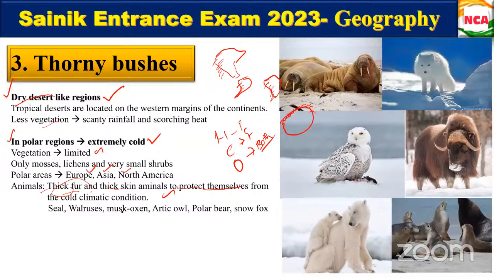Next, the animals found here: this is the seal, this is the walrus, and this is the musk oxen. Next is the Arctic owl, and the polar bear. You know the polar bear, right? And this is the snow fox. Very cute, right? It's like a small pet.